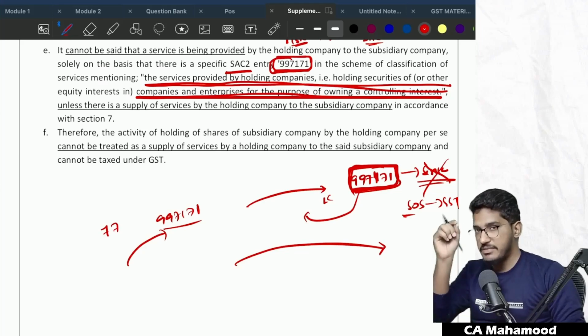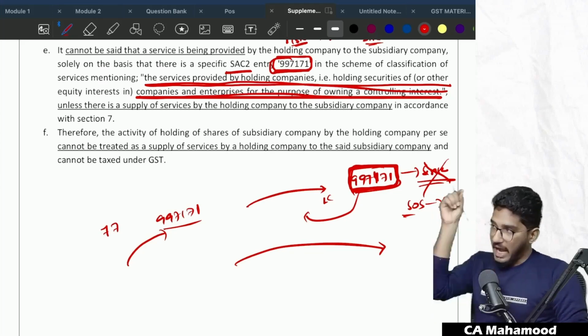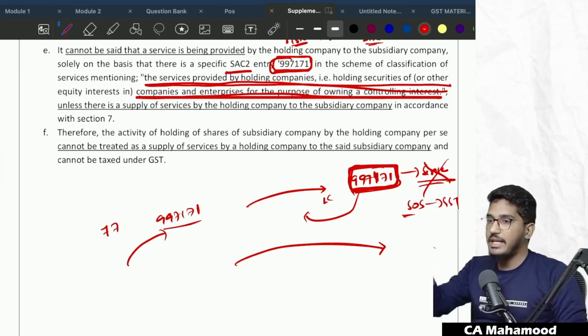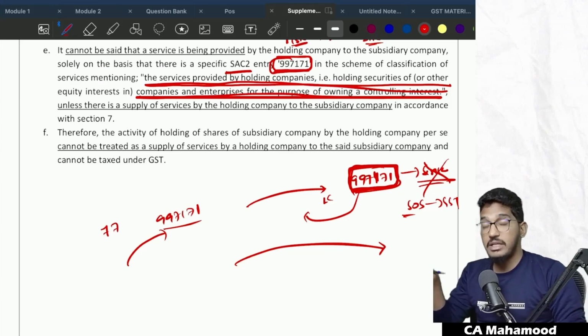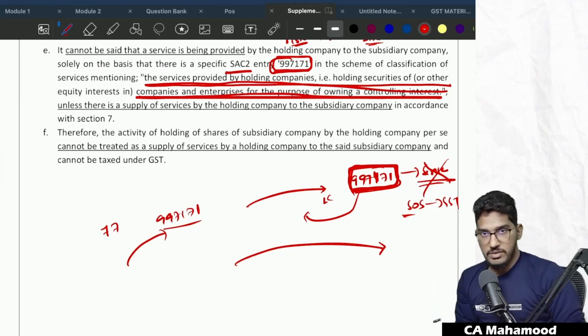For that, the service classification given is 997171. One GST officer found this point and told that since a service code has been assigned for this activity, I will treat it as supply of services. On that, I will collect GST. The department clarified, no, the officer is wrong. That activity will not fall under supply of services.